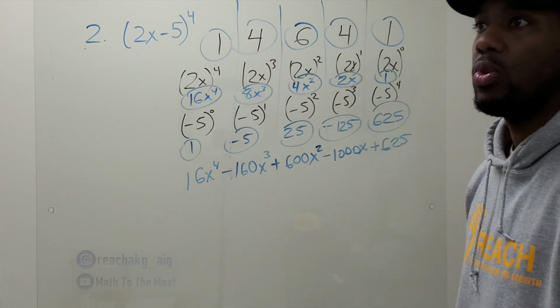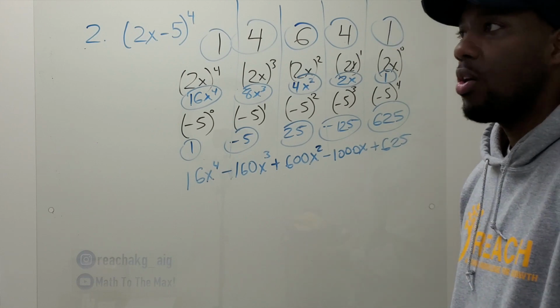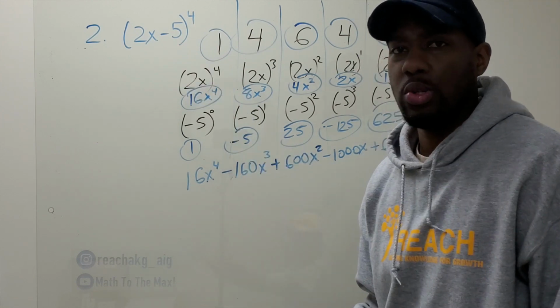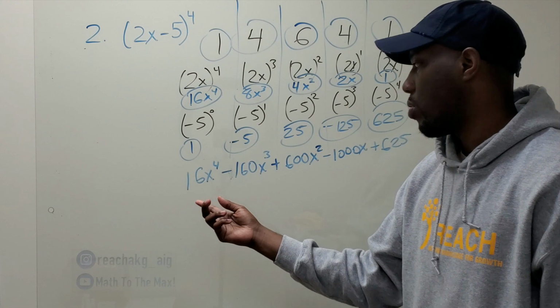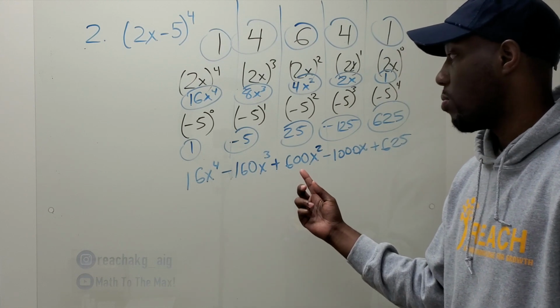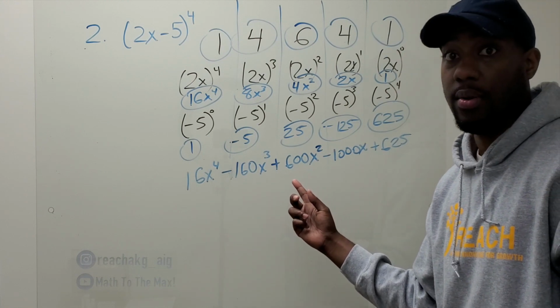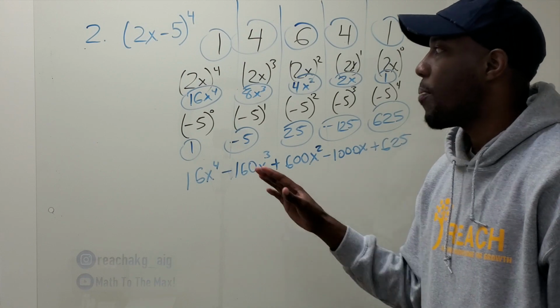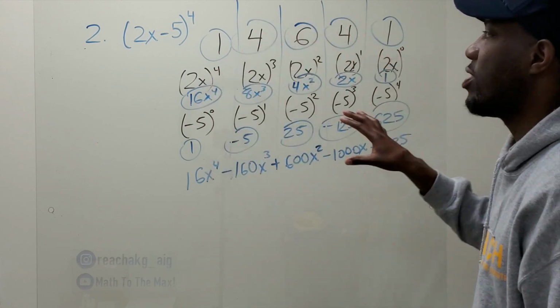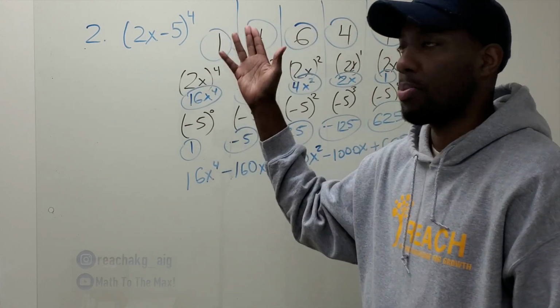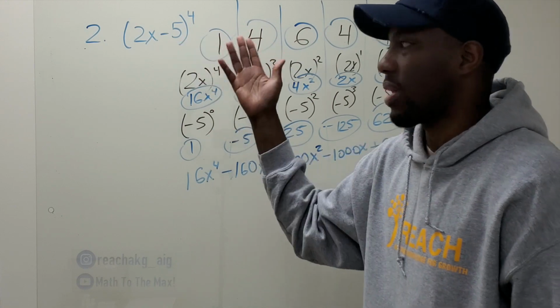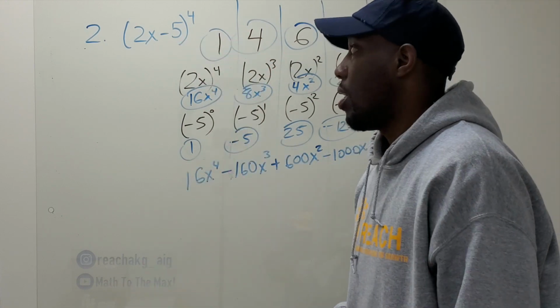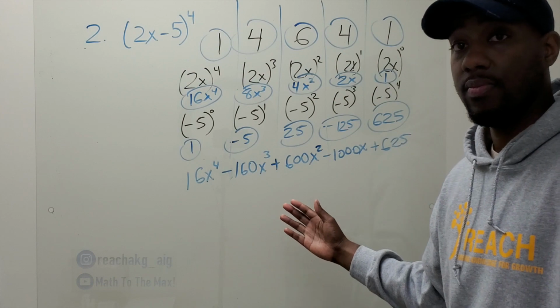Now they might ask you on a test, when you expand this, what's the 3rd term? The 3rd term right here will be 600x squared. Only time I want to do the whole chart, they just want to know expand this or multiply. But this is an application of multiplication. All right, so this is your final answer.